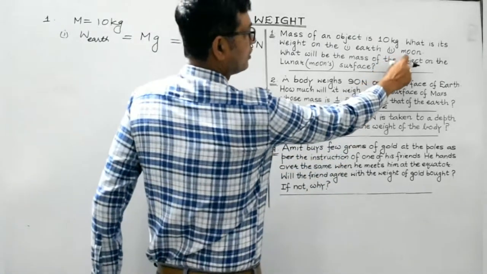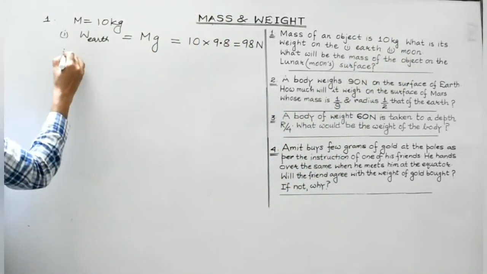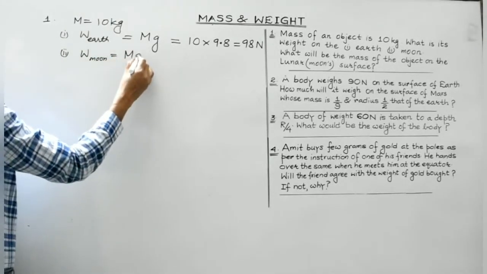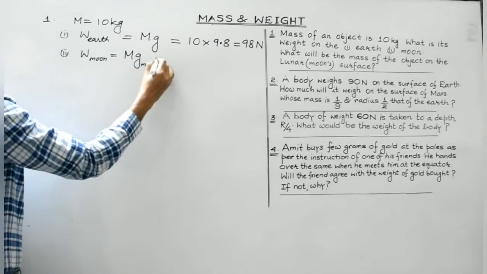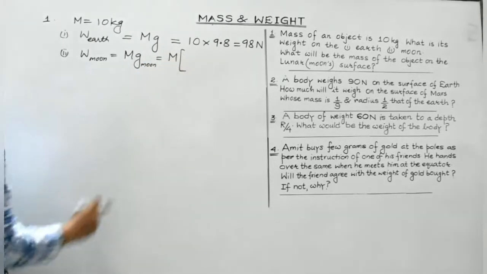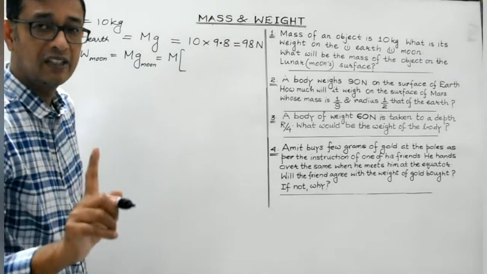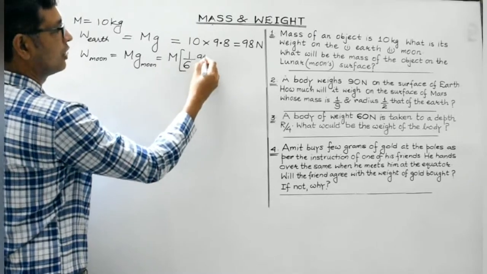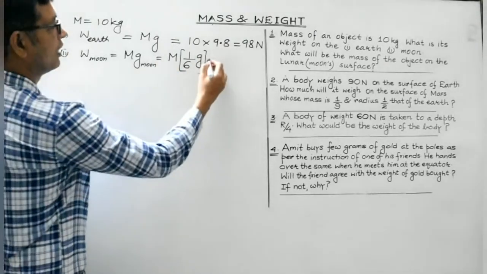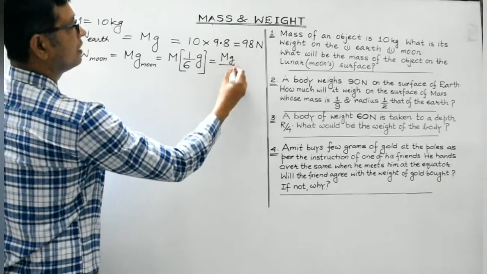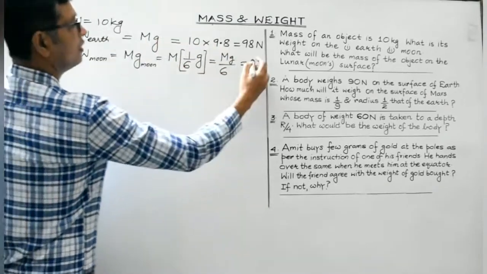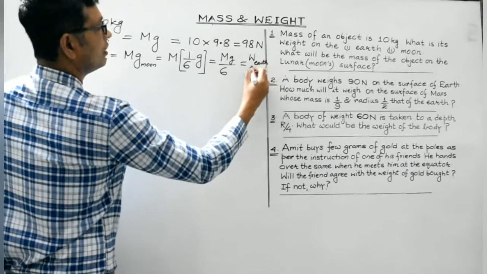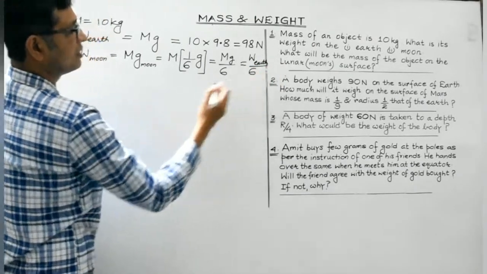Now let's find out the weight of the same body on the moon. Second part. Weight of the body on the moon. So it will be equal to m into acceleration due to gravity on the moon. Students, we have already mathematically derived that g moon is equal to 1 by 6 the value of acceleration due to gravity on the earth's surface. So what you get is mg by 6. So mg is weight. So whatever is the weight of the body on the earth's surface, on the moon's surface, the weight will become 1 by 6.